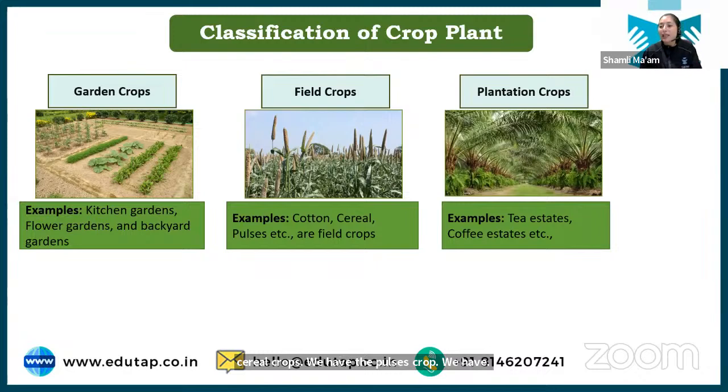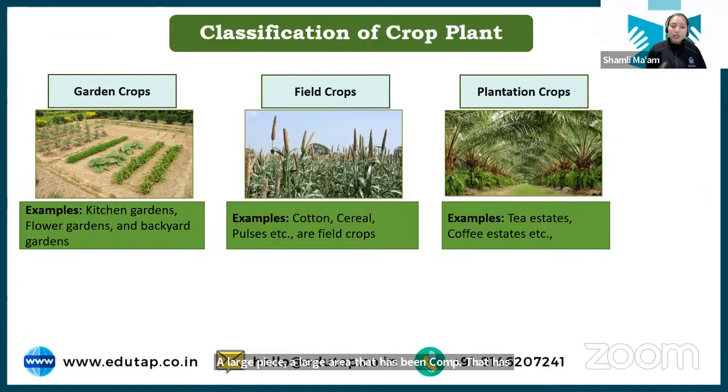And next we have the plantation crop, which is grown on a large estate. Okay, you might have seen a tea garden is not about 1 or 2 hectares. It's about hundreds of hectares, right? A coffee estate is not about 2 to 10 hectares. It's about a large area that has been brought under coffee production.